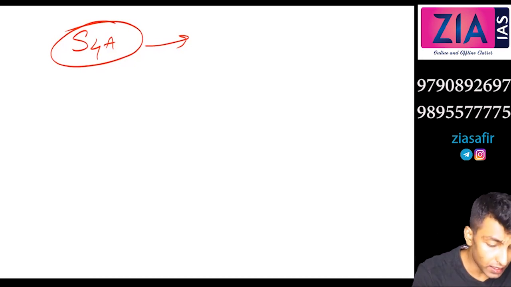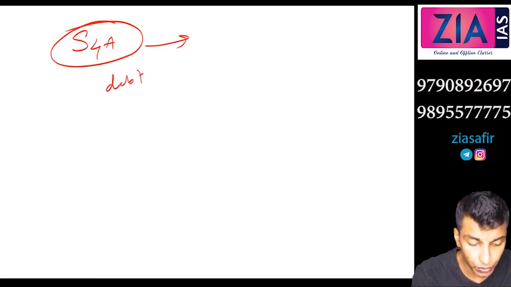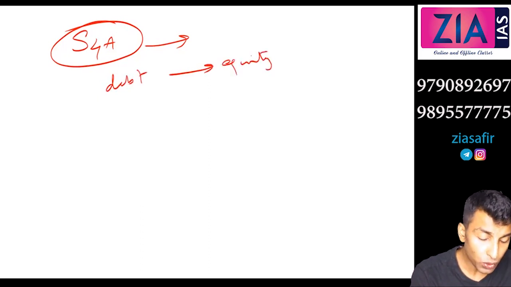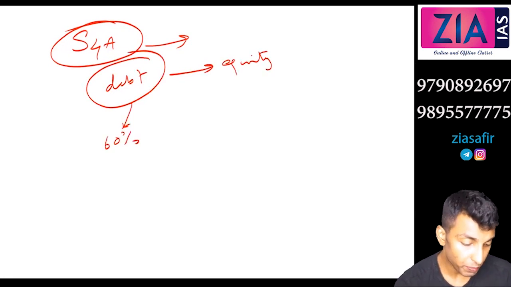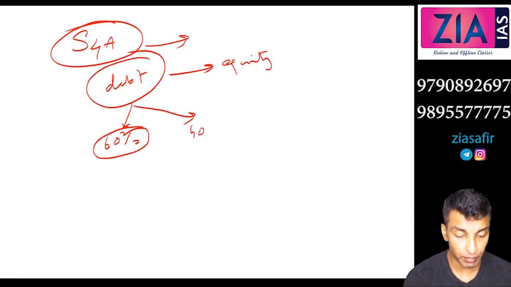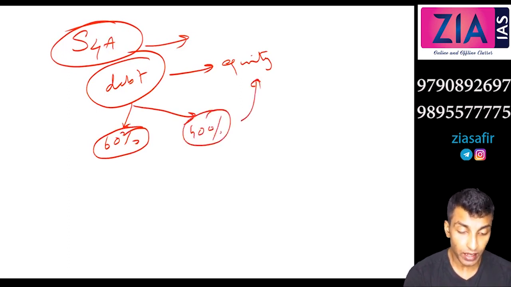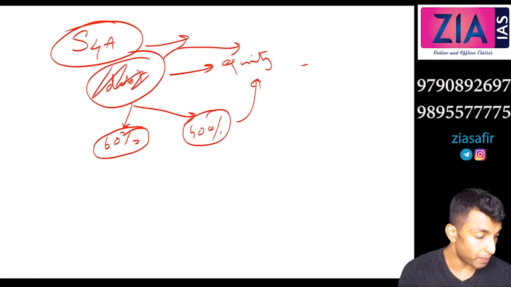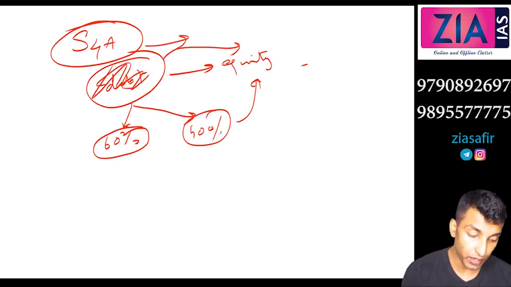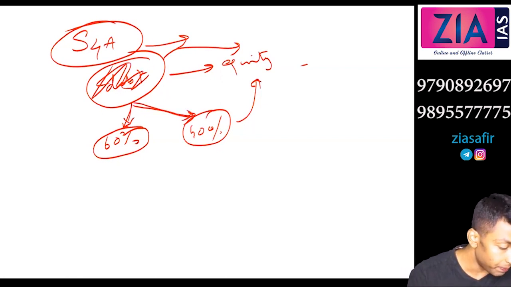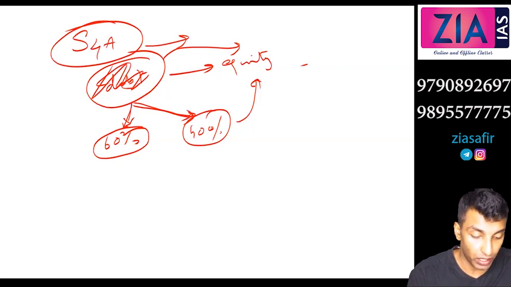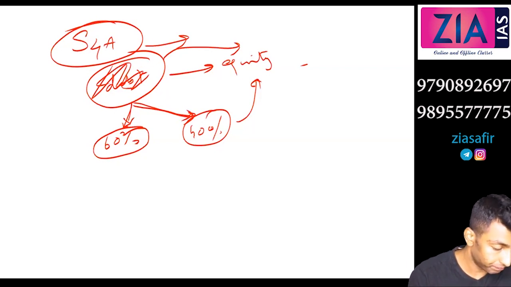Okay, now here the difference is, earlier the complete debt will be converted to equity, right? Now here, out of this debt, if the company is able to pay, let's say 60%, the rest of the 40% will be converted to equity. Under SDR it will be completely equity, but now whatever the company can pay, the company will pay, and the balance will be converted to equity. So it will reduce the burden on the company.